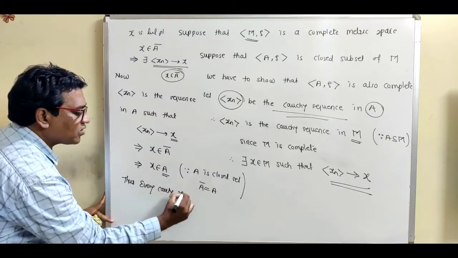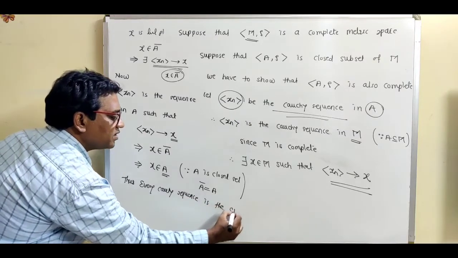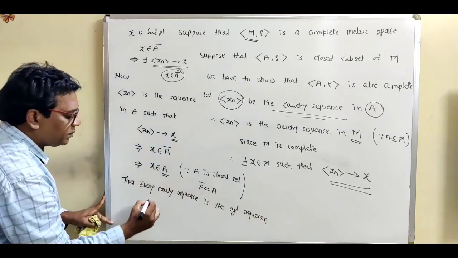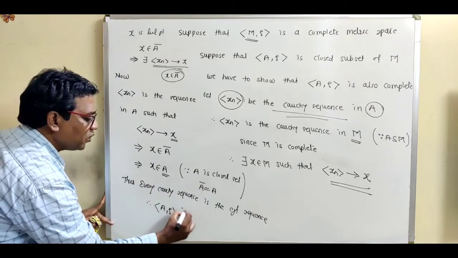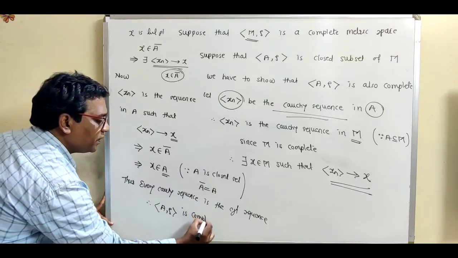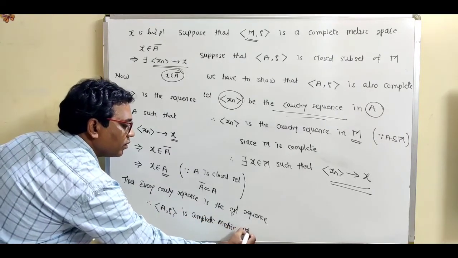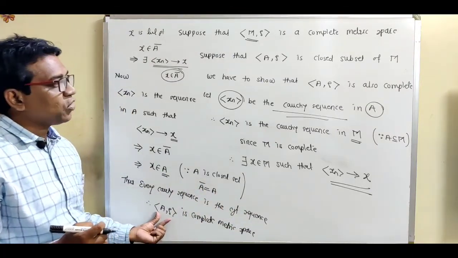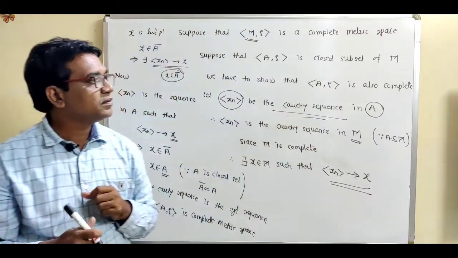So right here, thus every Cauchy sequence is a convergent sequence. This is the definition of complete metric space. So we can say that therefore this metric space (A, rho) is a complete metric space. So we have shown that a closed subset of a complete metric space is complete.